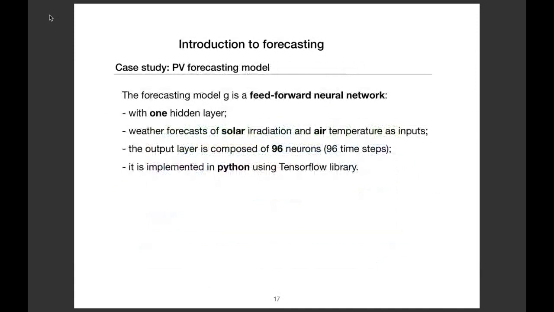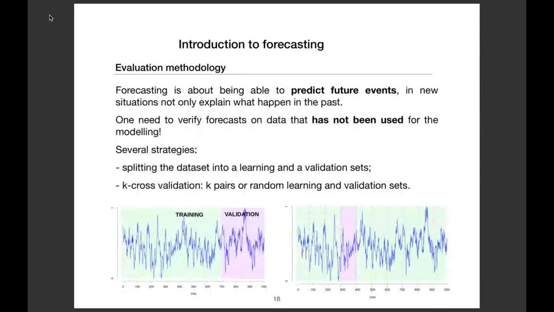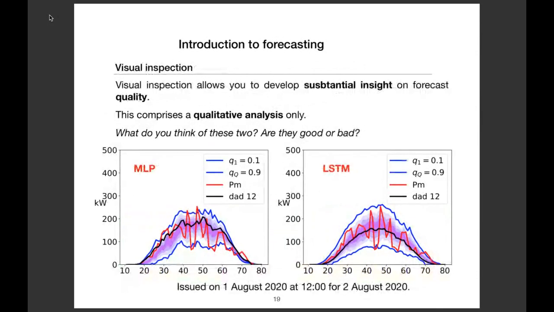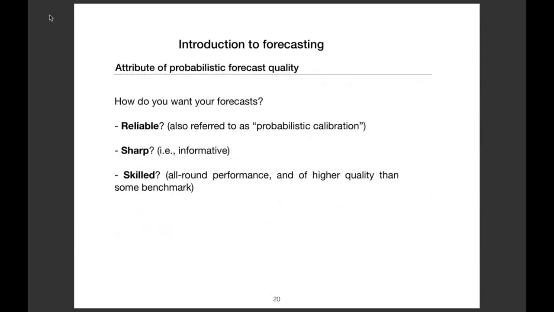So let's take the same case study. Here it is the same model, so a feed-forward neural network, etc. I have already told you that this morning. We have the same evaluation strategy, so we use these two models. So how do we want our forecast? Do we want a reliable forecast? Do we want a sharp forecast? Do we want a skilled forecast? Depending on what you want for your forecast, you will try to optimize a specific kind of metric.